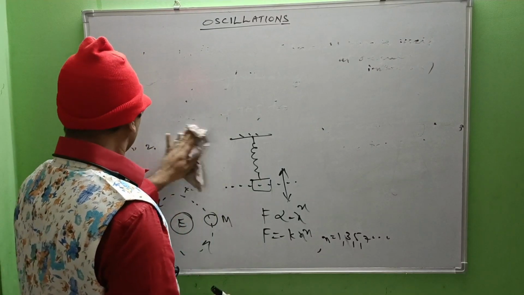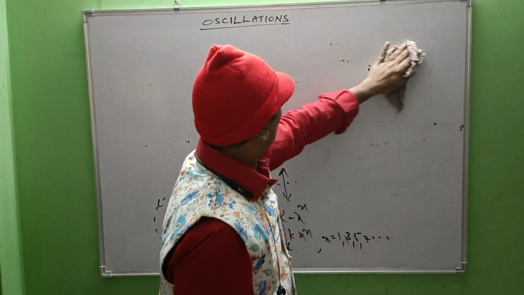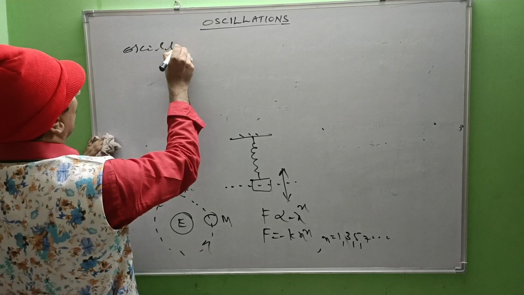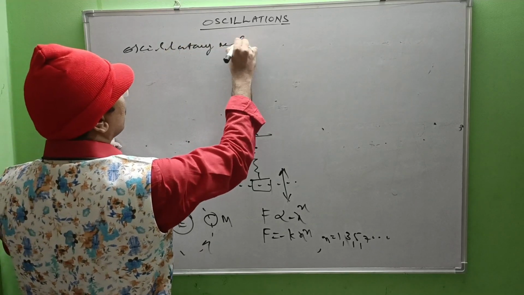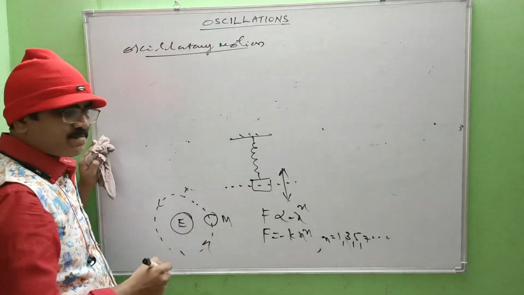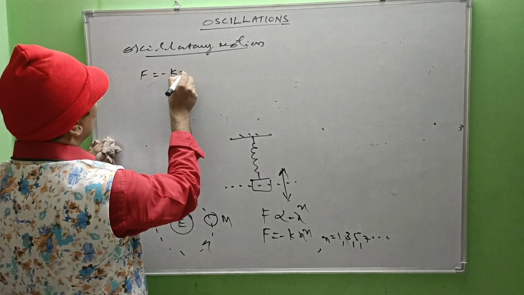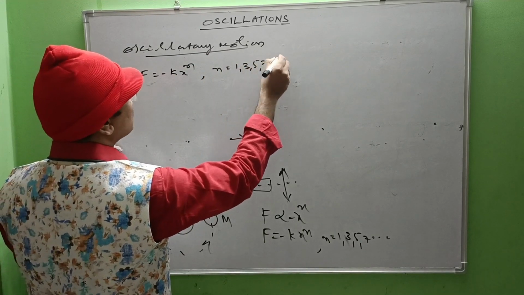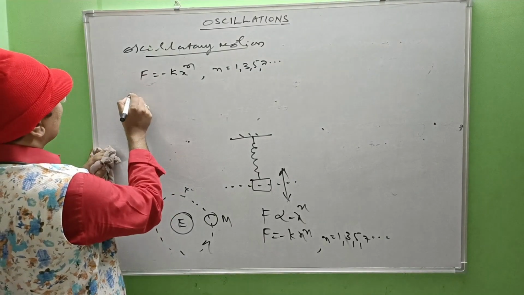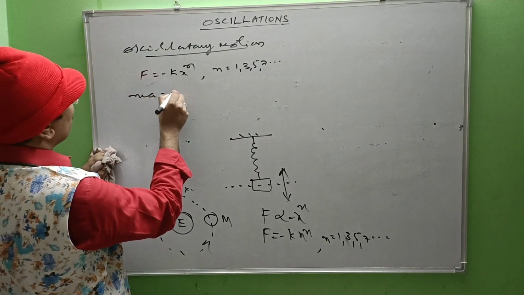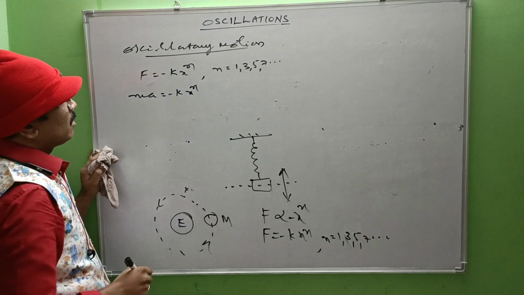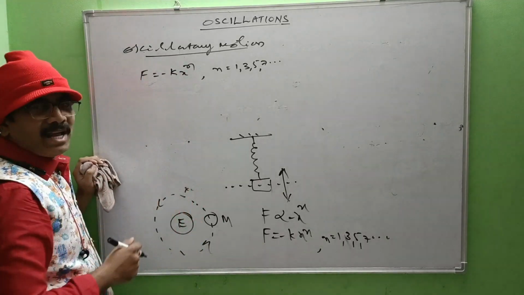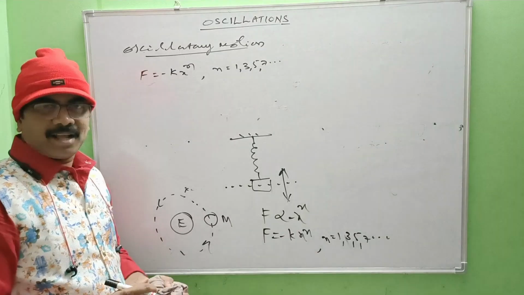Once again, I am writing here for oscillatory motion: what is the mathematical expression? F equals minus k into x power n, where n is any odd integer, that is 1, 3, 5, 7, etc. F is nothing but ma, that is minus k into x power n.